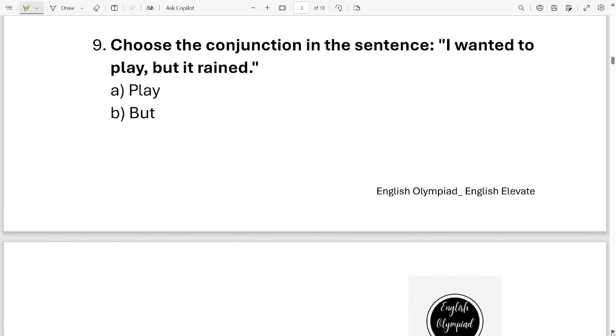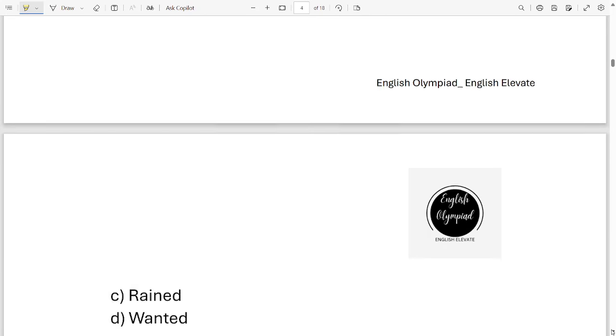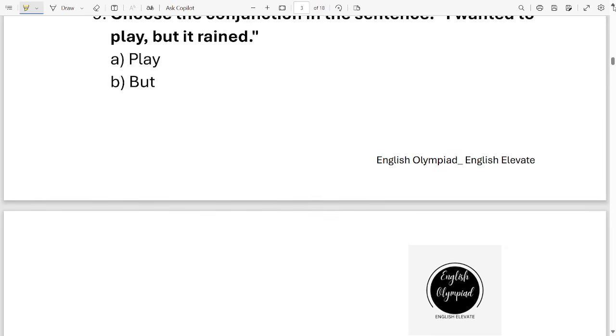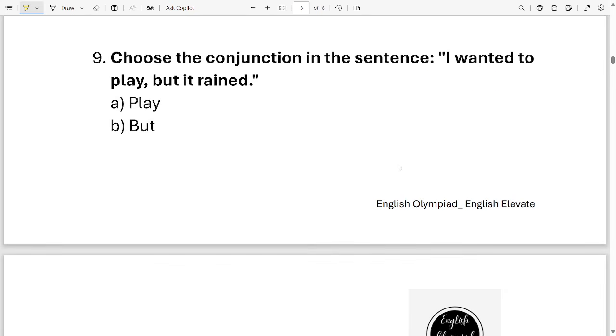Question number 9. Choose the conjunction in the sentence. This is the sentence. I wanted to play, but it rained. Can you spot the conjunction in this sentence? Your options are play, but, rained, wanted. Which one is it? It is option B, but.